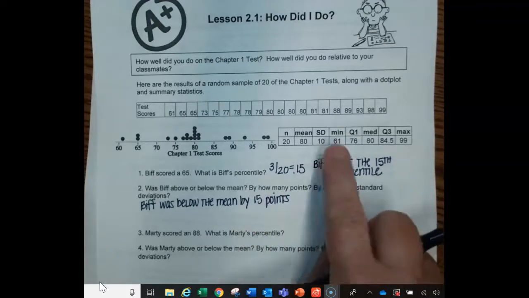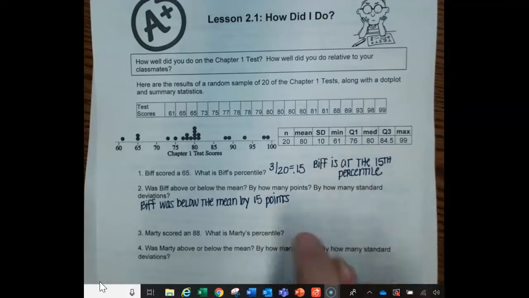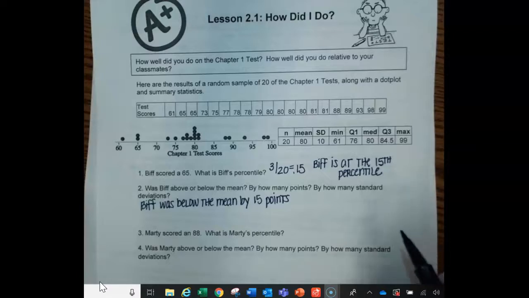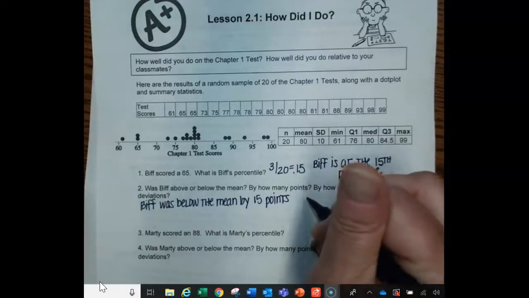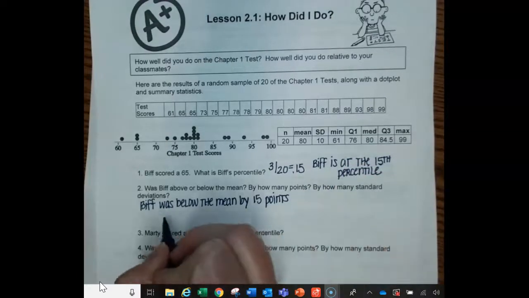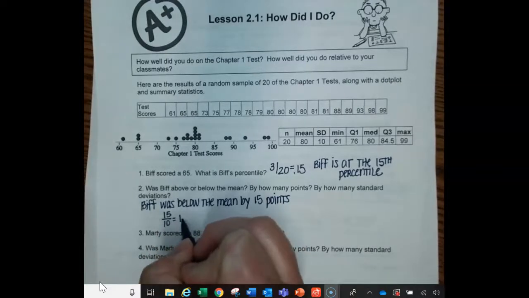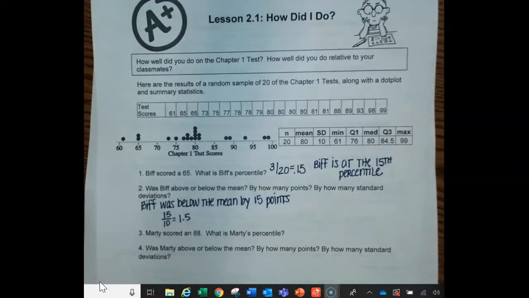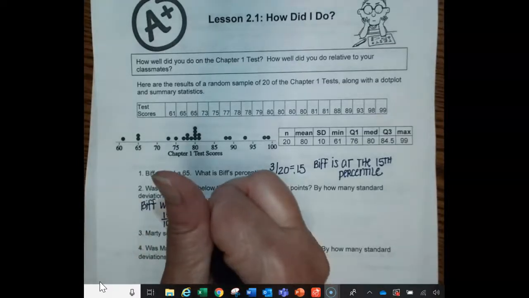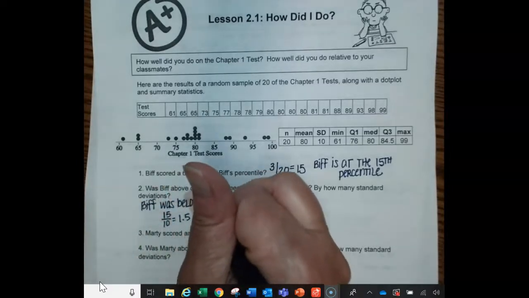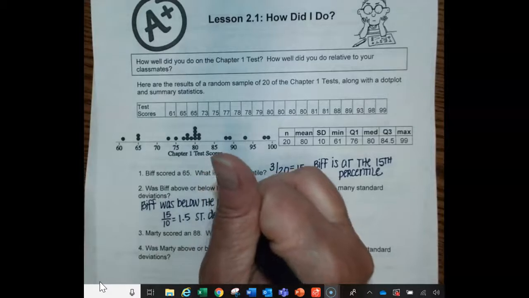So he had one whole standard deviation and half of another. Another way you can look at this is if you took the points and divide by the standard deviation, it tells you how many standard deviations it is. So he was 1.5 standard deviations below the mean.